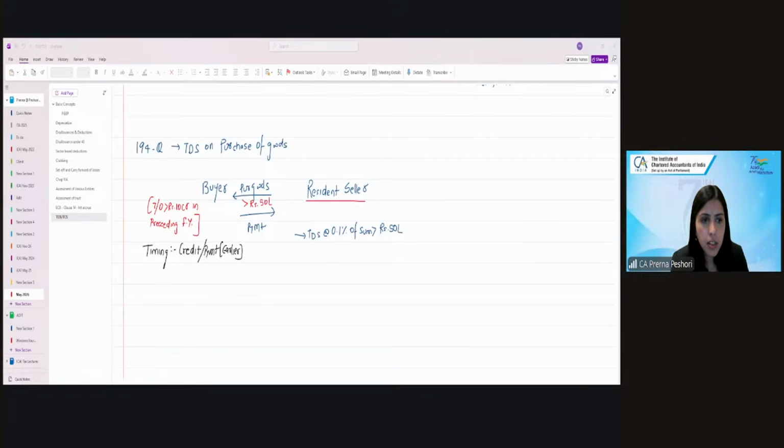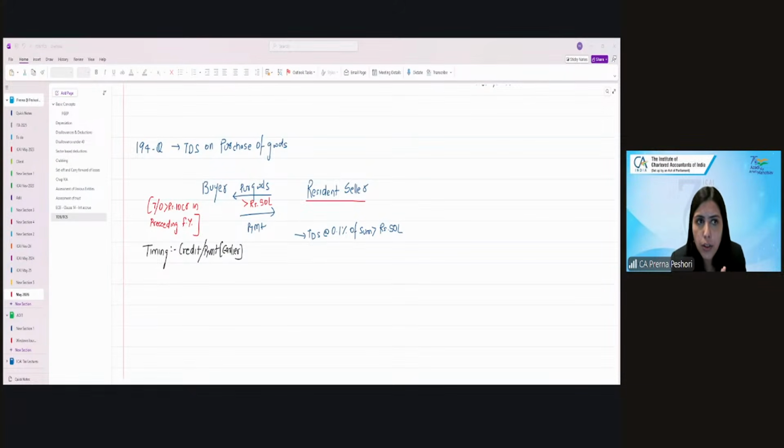Comprehensively done. So basically now we are done with the TDS provision. Now we are going to start with the TDS for the non-resident. So TDS for the non-residents is subject to a very different section.